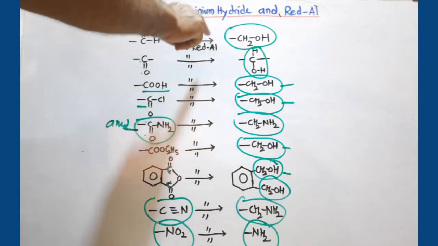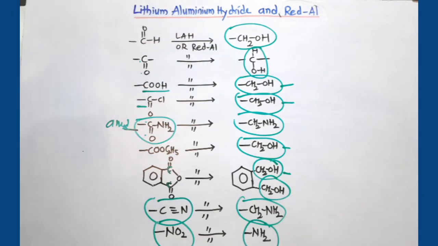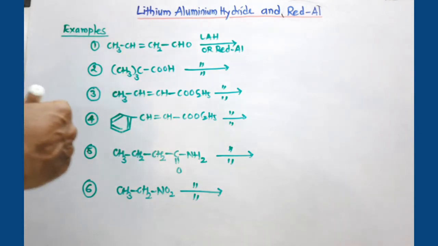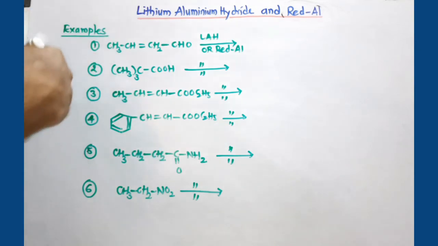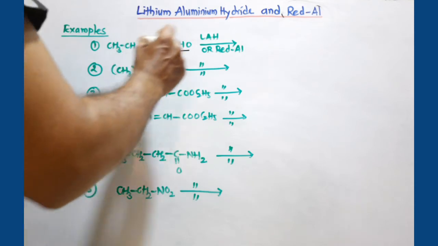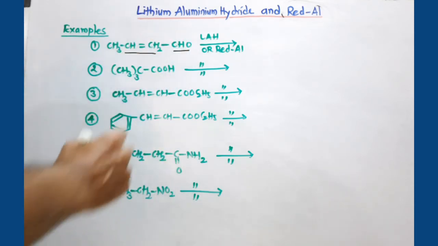If lithium aluminum hydride is given on the arrow, how do you predict the product? That we are going to discuss. We are going to solve some problems, some examples. Look at the first reaction, where this is a polar unsaturated group, an aldehyde group, and this is a non-polar group.